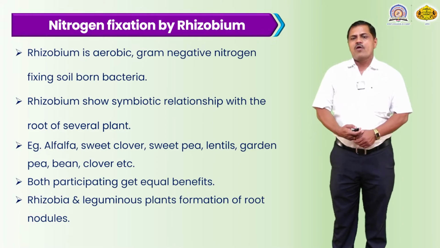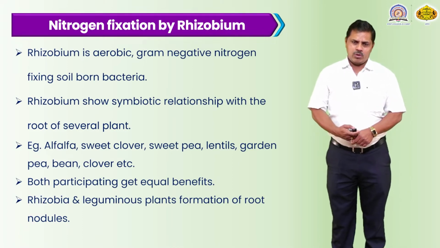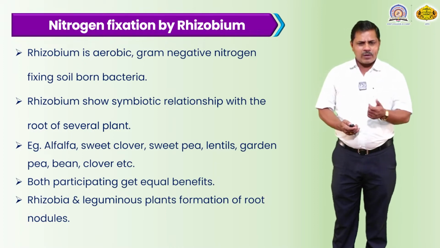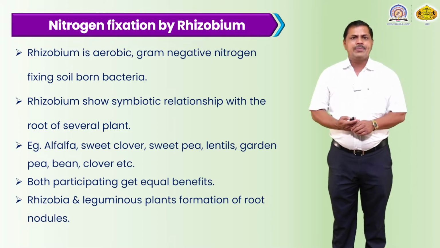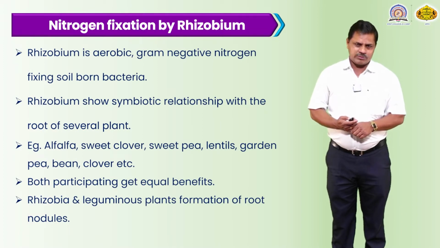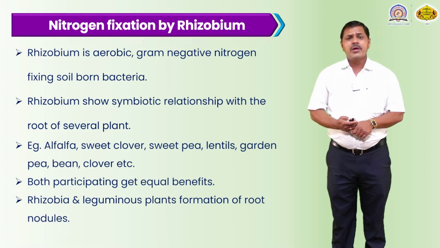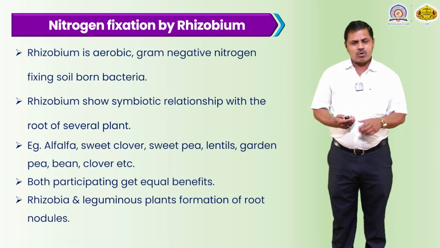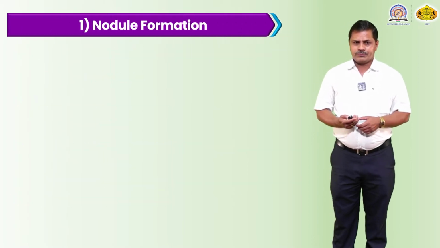Rhizobia and the leguminous plant: formation of root nodules. On the surface of the root there is a formation of certain tuber-like structures, and these tuber-like structures are infected by the rhizobium. Inside the tuber there is a huge colony formation of the rhizobium on the surface of the root, and this is commonly called a root nodule.